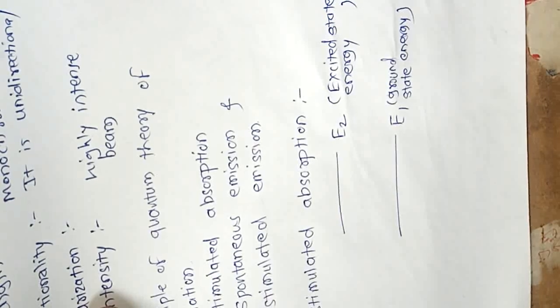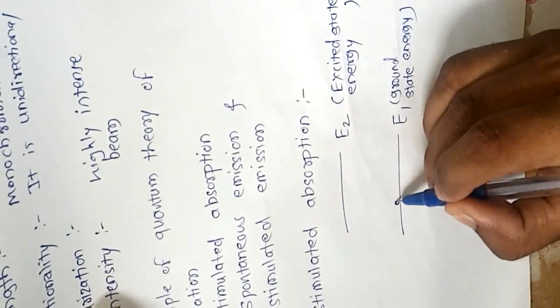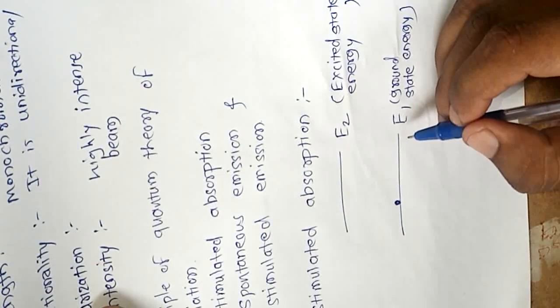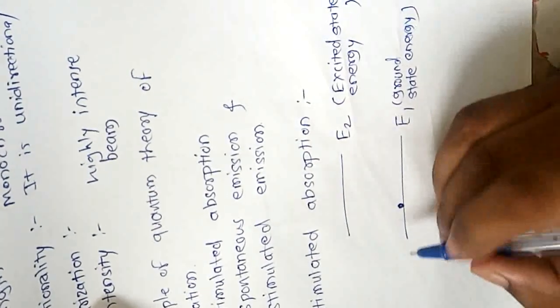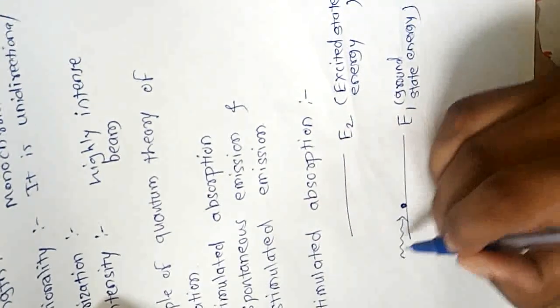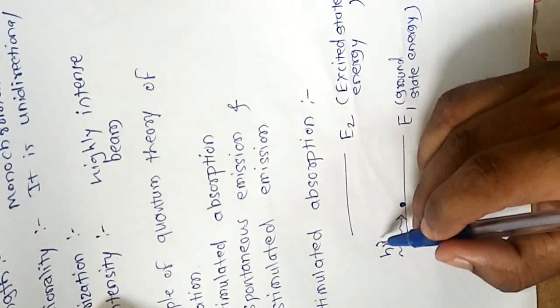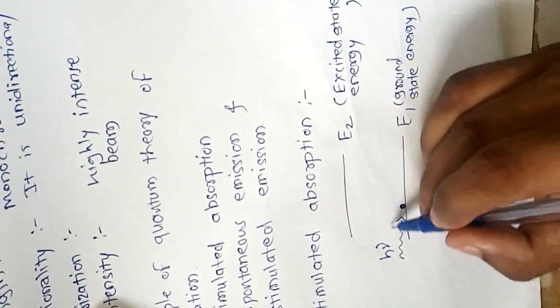Suppose the atom is initially in the ground state E1, and now we make a photon of energy h nu incident, where nu is the frequency of the photon.